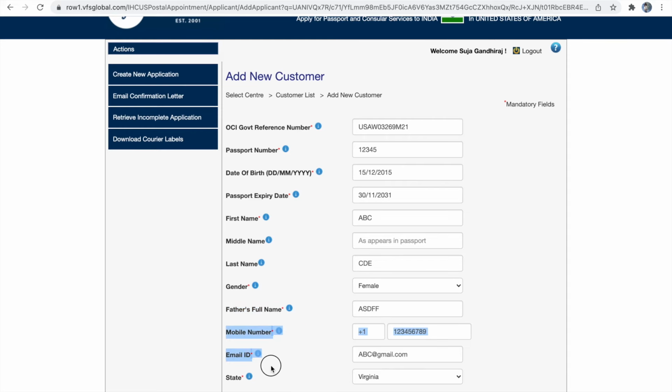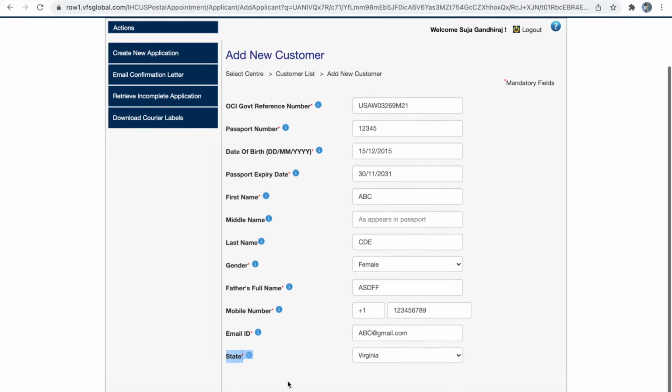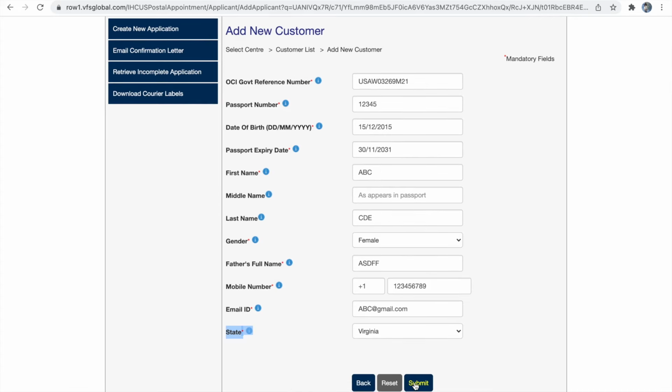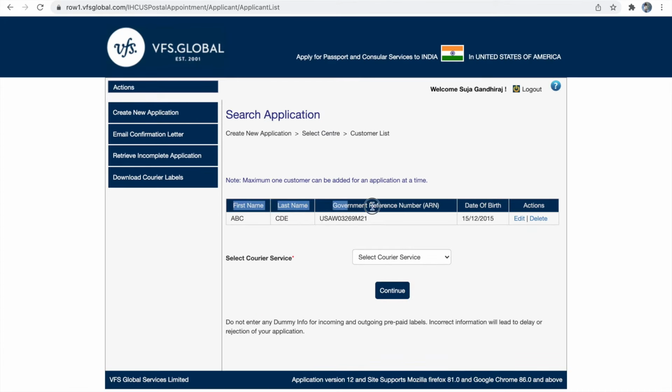Next is mobile number and email ID. Please provide right mobile number and email ID. You will get notification to this mobile number and the email ID. Next is the state from which you are applying this application. So once you have filled all the information, you can click submit button. So now we have successfully linked our application form in VFS portal.